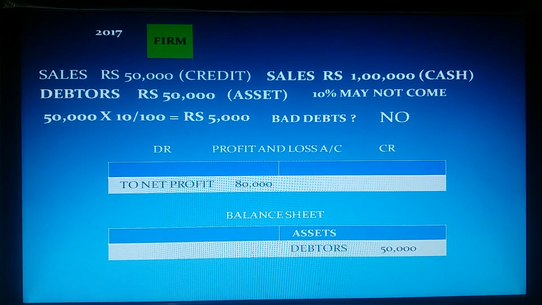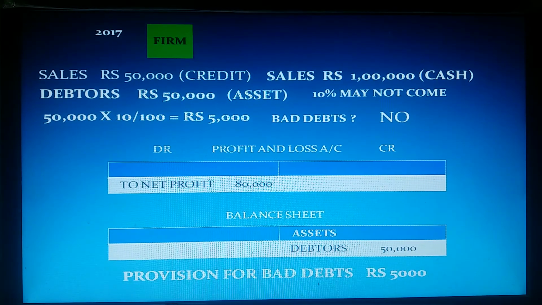Our final accounts are not reflecting the correct financial position and profitability. And if we record that 5,000 as bad debt, it is technically wrong because money may come. Then what is the solution? The correct way of dealing with this 5,000 rupee expected loss is to provide a provision regarding this 5,000. That provision is called provision for bad debts.